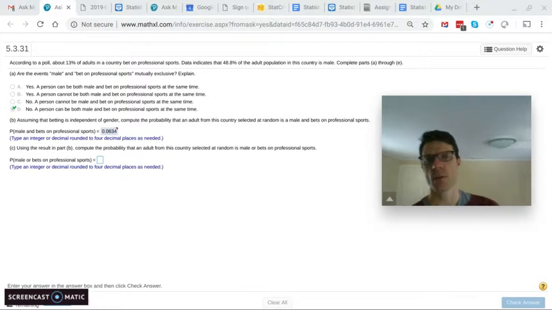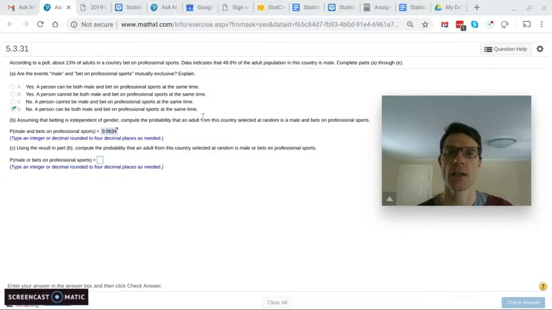And the answer is no, right? You can be a male and bet on professional sports. There's nothing that prevents that. Being a bachelor or being married, those are two things you can't be both at the same time. All right. So part B says, assuming the betting is independent of gender, compute the probability that an adult